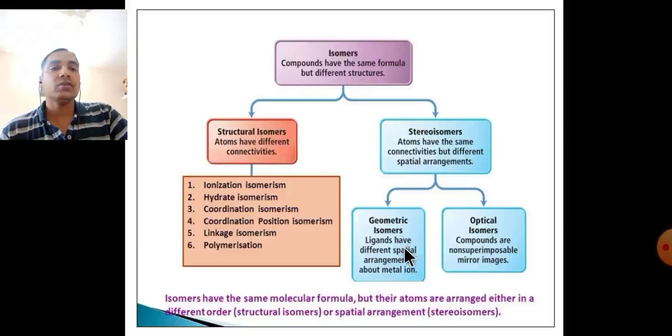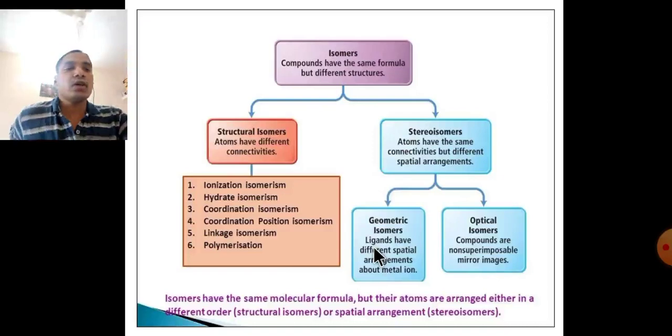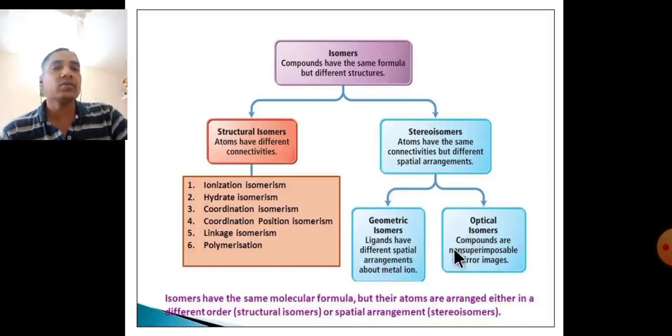A geometric isomer is defined as one in which the ligands have different spatial arrangements about the metal ion. Geometrical isomers are also known as cis-trans isomers. Optical isomers are non-superimposable mirror images.